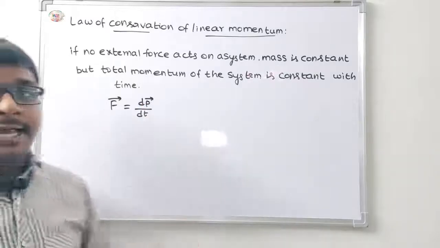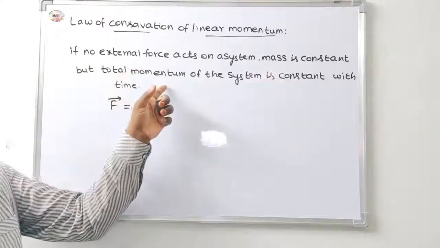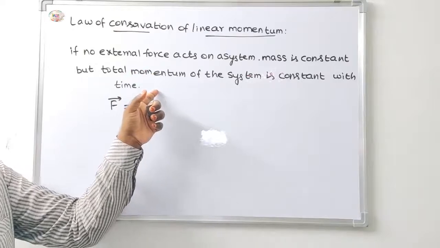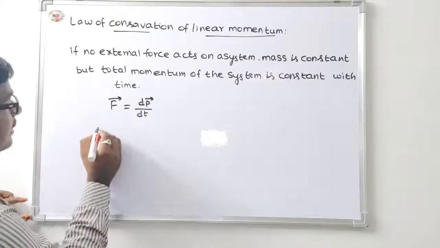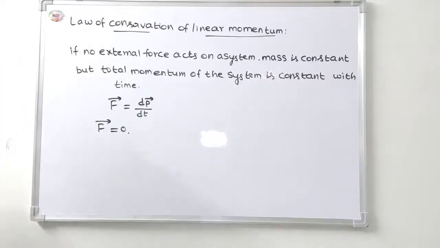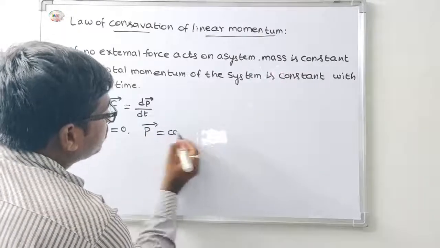So in the absence of external forces, the force is equal to 0. Then the momentum is equal to constant.